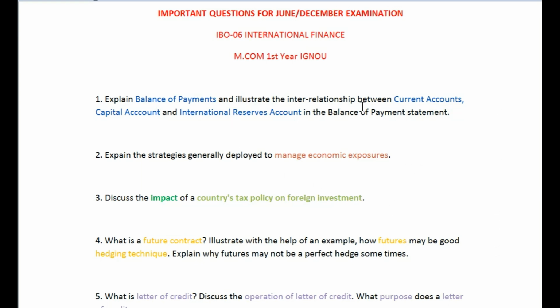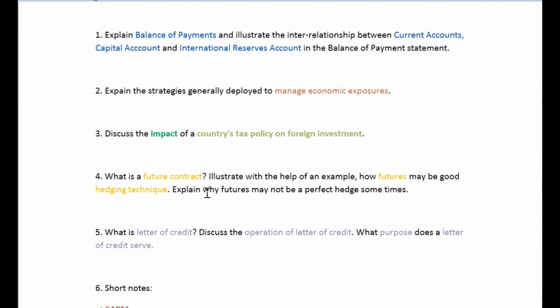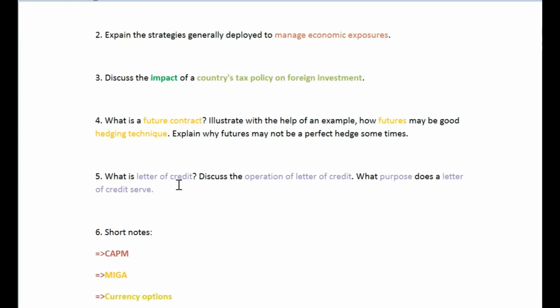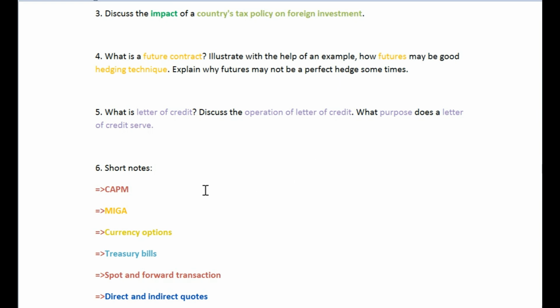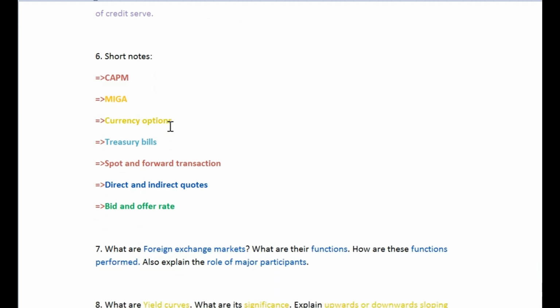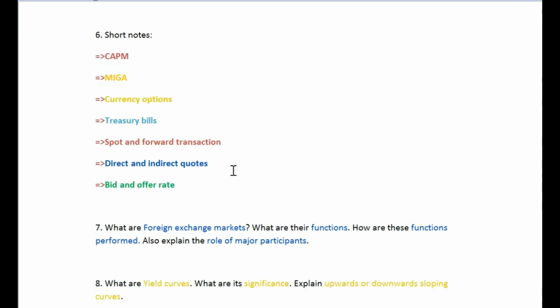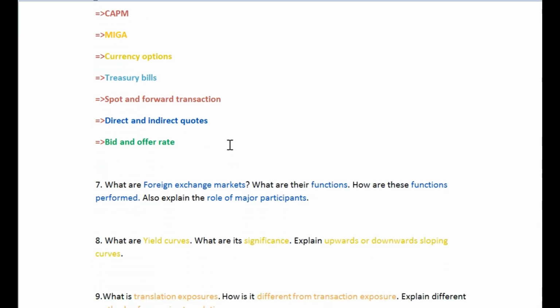The questions are on balance of payment, interrelation between current account, capital account and international reserve account, strategies deployed to manage economic exposures, impact of countries' tax policy, future contract and hedging technique, future hedging technique, letter of credit, operation of letter of credit, what are the purposes of letter of credit, short notes on CAPM, mega, currency options, treasury bills, spot and forward transaction, direct and indirect quotes, bid and offer rate.